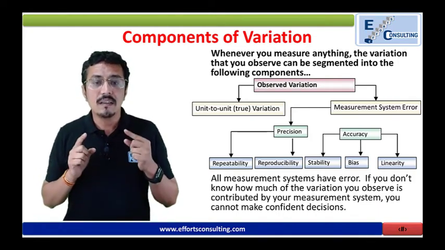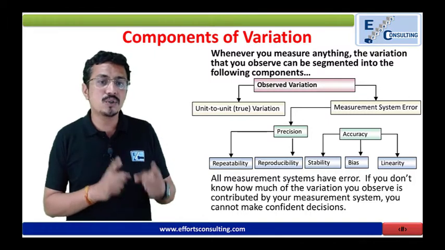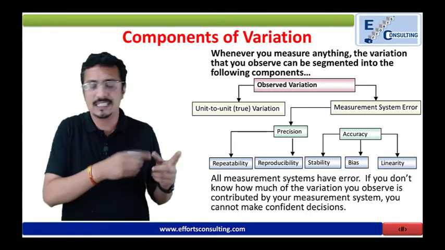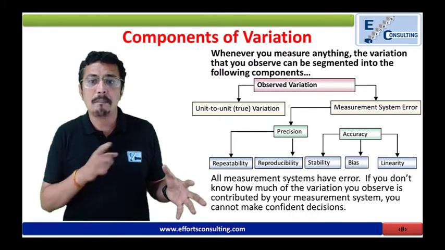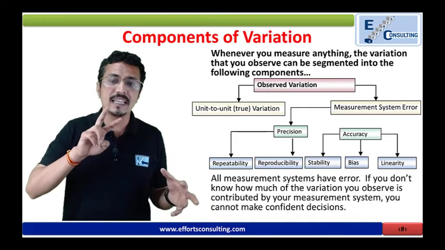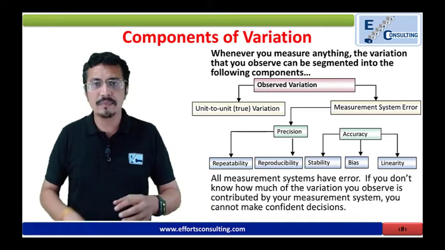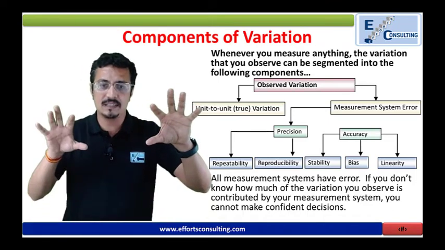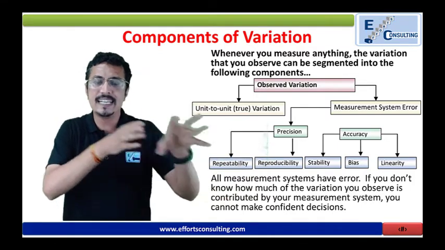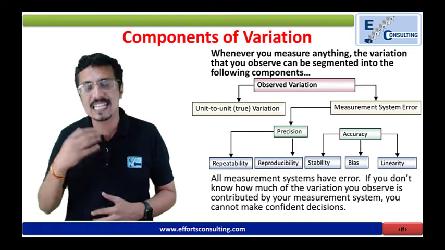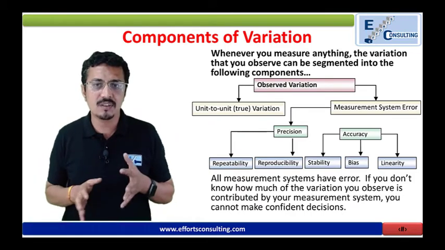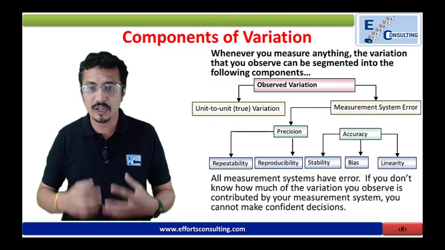Unit to unit variation is because of the inherent process, that is, the common cause. But if you have measurement system error, then you have defects or variation because of accuracy or precision. Precision, when you are measuring, is because of repeatability and reproducibility. So we use gauge R&R to check how much variation we have because of the operator or equipment.